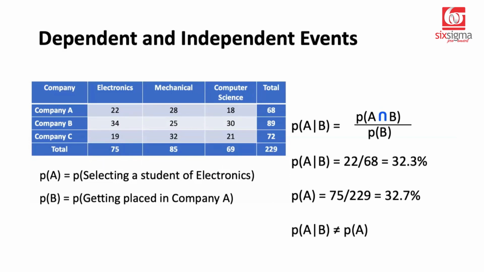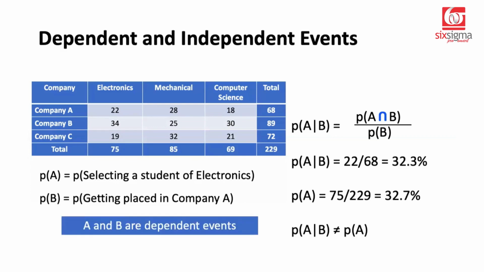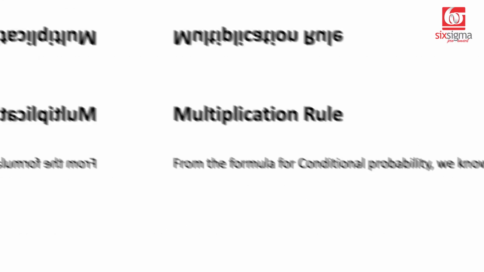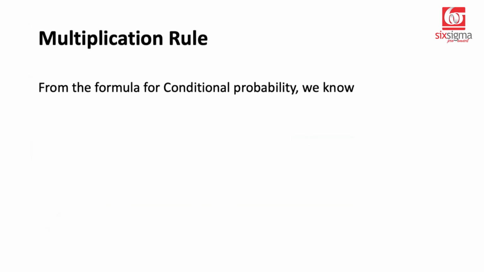So when the probability of A given B is not the same as probability of A, we would say that the events A and B are dependent events. Now let's talk about the multiplication rule. We already saw something known as the addition rule where we use the property of disjoint events. But multiplication rule requires us to use some properties of conditional probability.